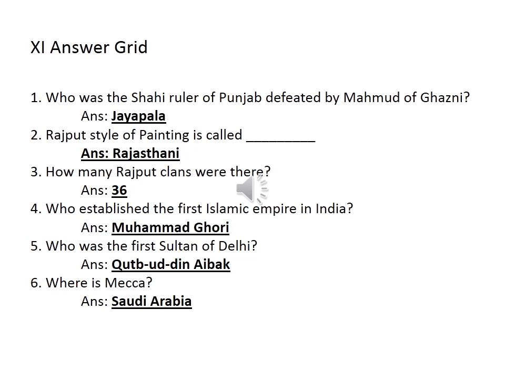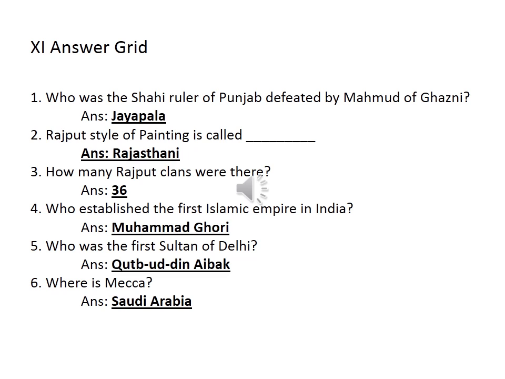Then third, how many Rajput clans were there? We have studied the 4 Rajput clans, so the most important were 4. But how many were there actually? 36. Then who listed the 36 Rajput clans? James Todd.